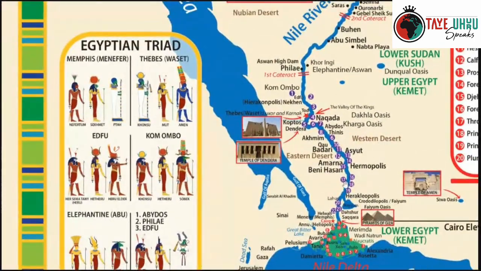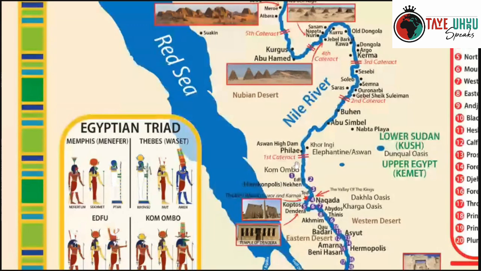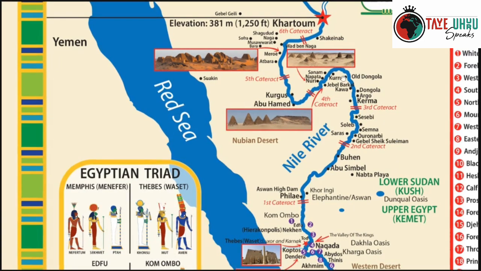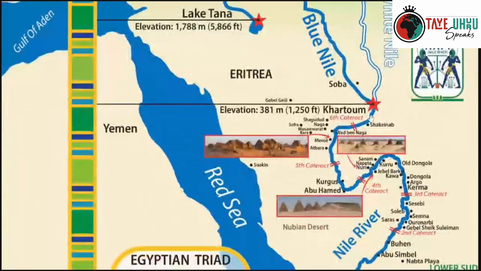And after you go up the Nile Valley, 4,132 square miles, you transition when you get to the cataracts. That's when you transition into Lower Kush, Nubia, and you go through the 6 different cataracts. What is a cataract? A cataract is basically rugged terrain. You really don't want to take your boat or canoe because it's most likely going to get demolished, destroyed. When you get to the 6th cataract, the area now called Khartoum, where that star is, you can see that you're going up.